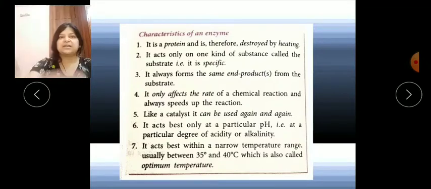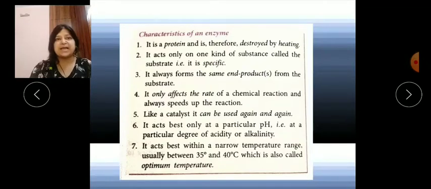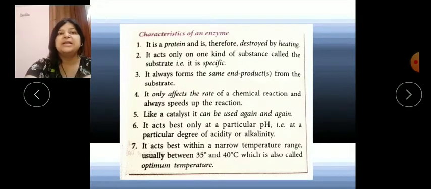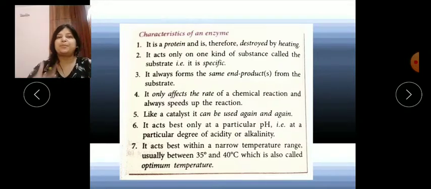So these are the characteristic properties of enzymes: they are proteins, they will surely be destroyed by heating, they are specific towards their substrate, and the end product remains the same. They affect the rate of reaction like a catalyst, so that it can increase the speed of the reaction. They work at a particular pH, and they need an optimum temperature for efficient working.